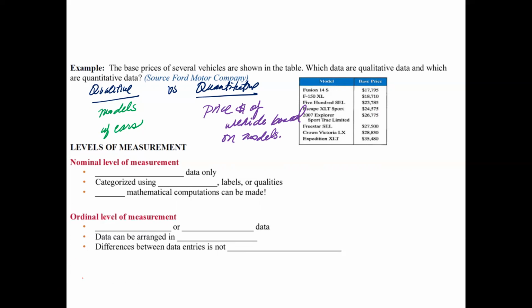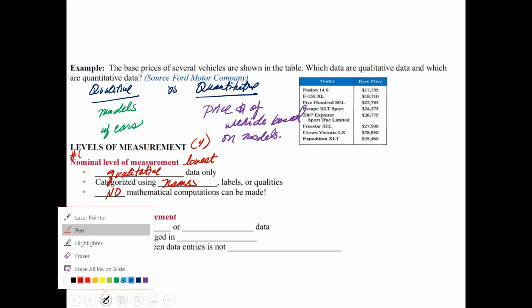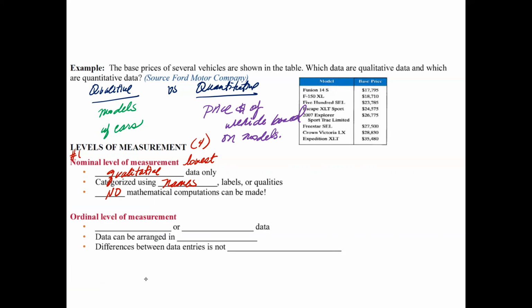All right, next part, nominal levels of measurement. And remember, there are 4, so this is the first one. Nominal is going to be the lowest measurement of data. It is definitely qualitative data only. Its categories can be using names, labels, or qualities, and there are absolutely no mathematical computations. So you do not use mean, median, mode, or range. You don't find the average of anything, and you just don't have any numbers.